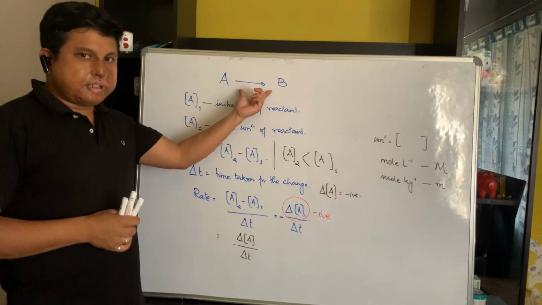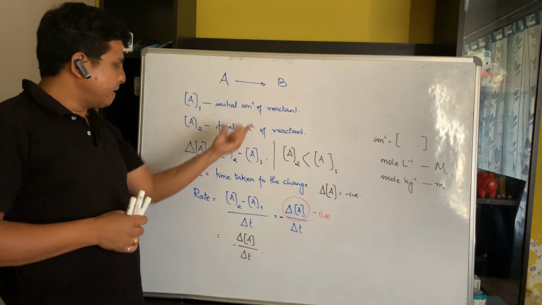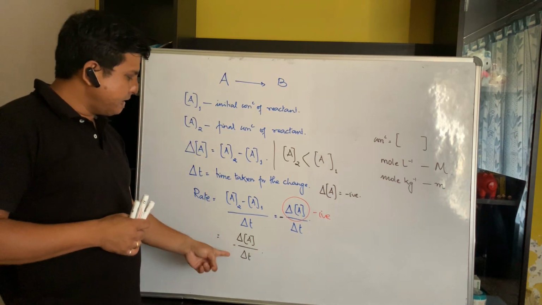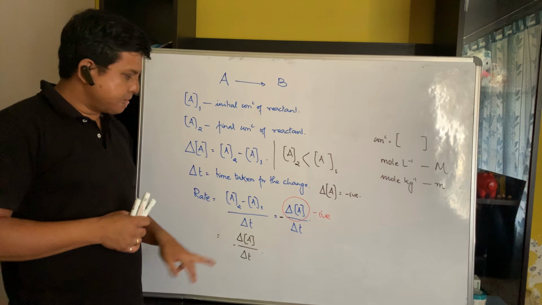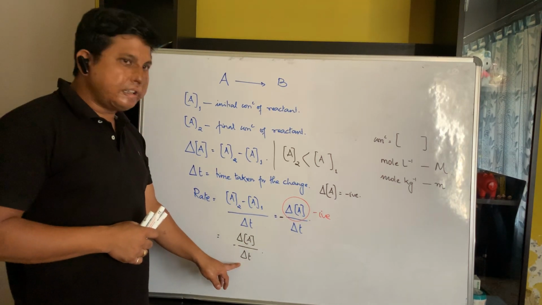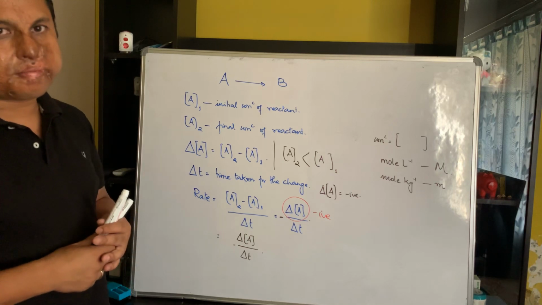So for this particular reaction, the rate of reaction in terms of concentration of reactant will be minus delta A by delta T. So what is delta A? Change in concentration of reactant. And what is delta T? Time taken for that change.